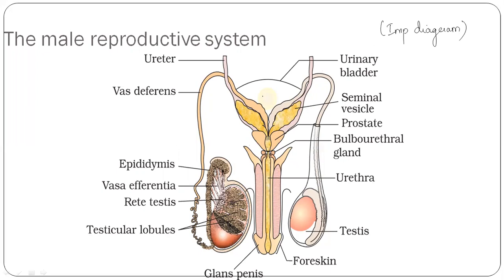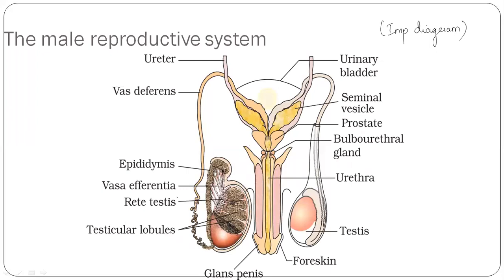When you draw this diagram, it is asked, draw and explain the male reproductive system. So here we are going to study the epididymis, vas deferens, vasa efferentia, rete testis, testicular lobules, glans penis, foreskin, testis, urethra, prostate gland, seminal vesicle, urinary bladder, and bulbourethral gland.